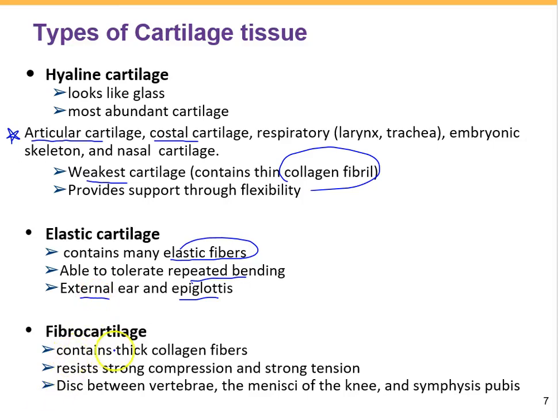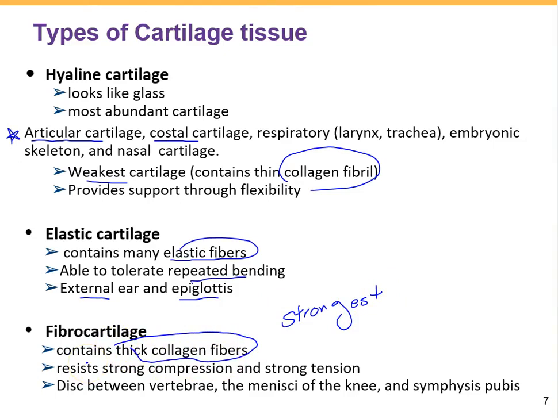Next, we have the fibrocartilage. Fibrocartilage is another type of cartilage in our body, but it is very tough. We can say it's the strongest type of cartilage in our body because it contains thick collagen fibers.